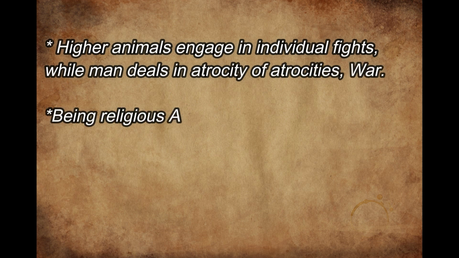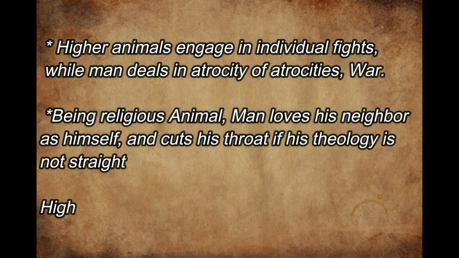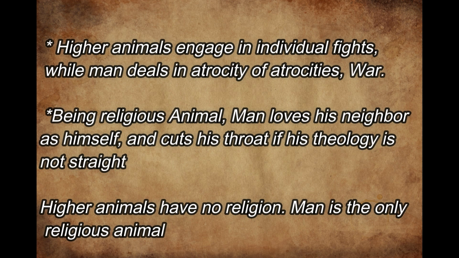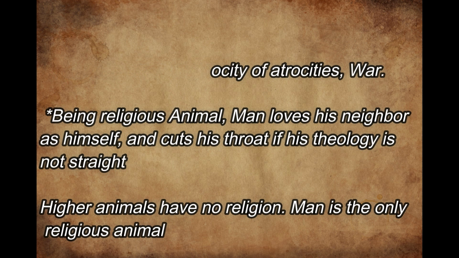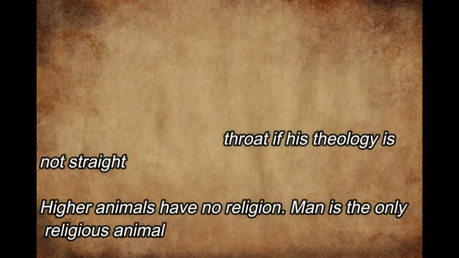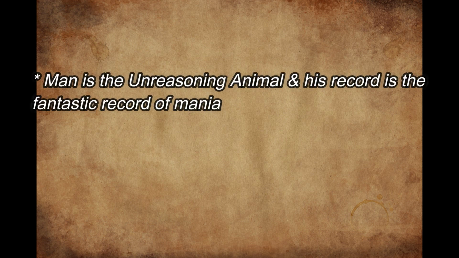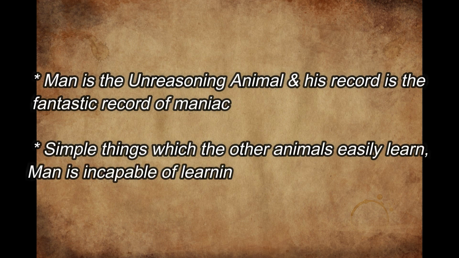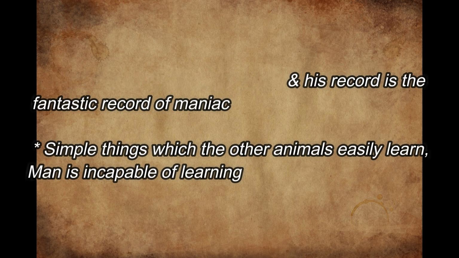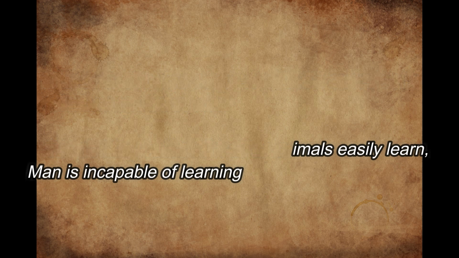Higher animals engage in individual fights while man deals in the atrocity of atrocities, that is war. Being a religious animal, man loves his neighbor as himself, and he can even cut the throat of his neighbor if his theology is not straight. Higher animals have no religion. Man is the only religious animal in this universe. According to Mark, man is the unreasoning animal, and his record is the fantastic record of a maniac. According to the writer, simple things which the other animals easily learn, man is incapable of learning.